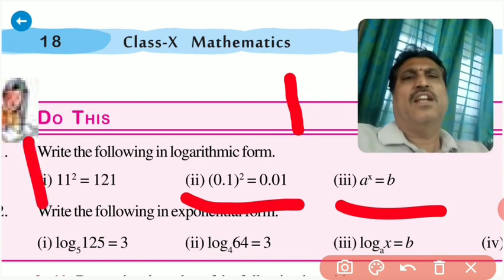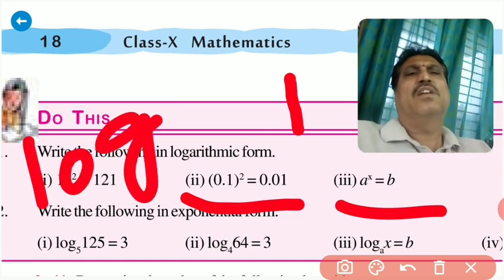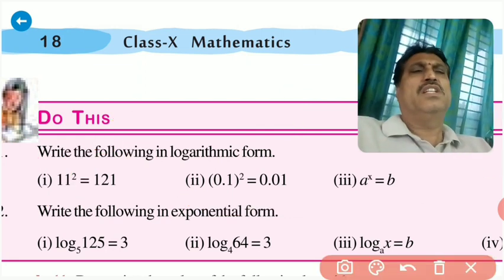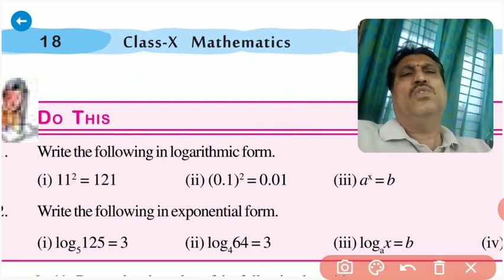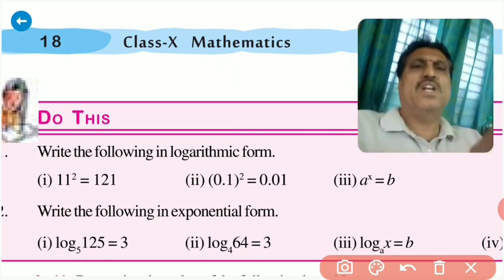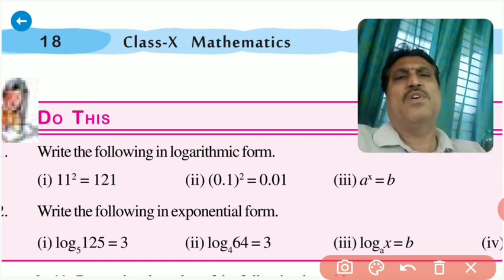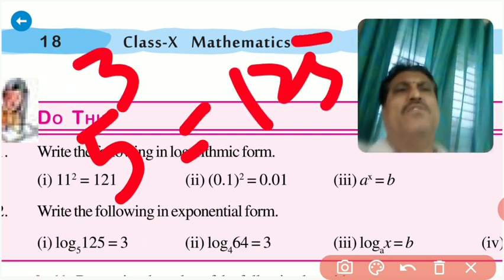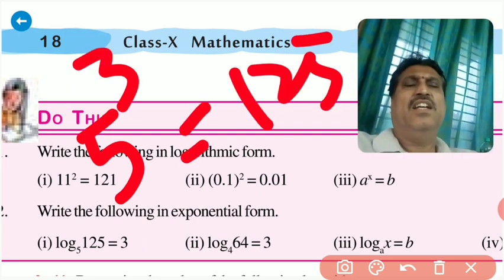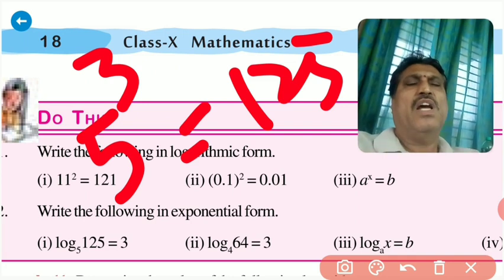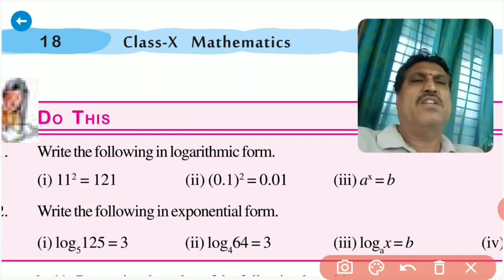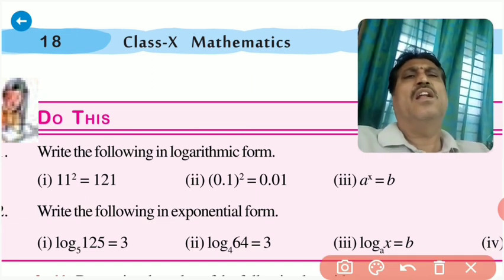See here, log 125 to the base 5 is equal to 3. Now we have this one: write the following in exponential form. We have to write 5 cube is equal to 125 here. This is the logarithmic form we have to write in exponential form. Whereas in the first question, it is in exponential form and we have to write it in logarithmic form.